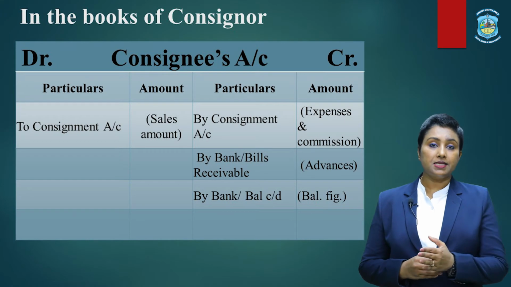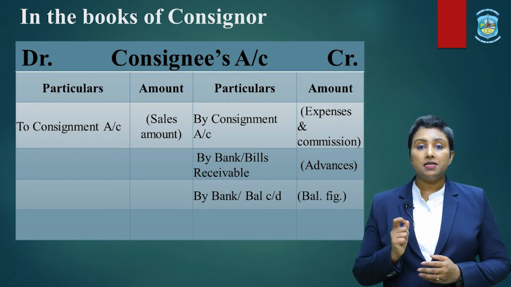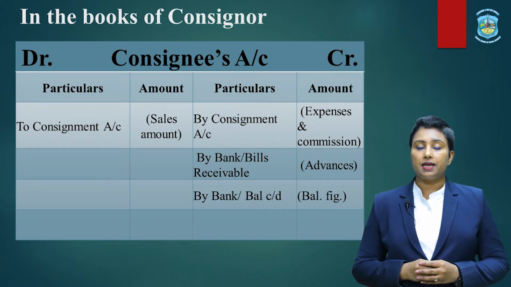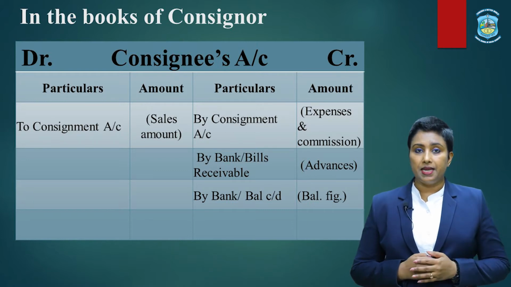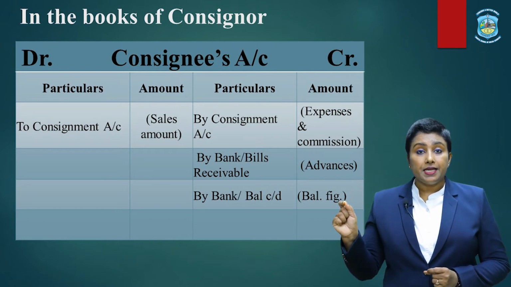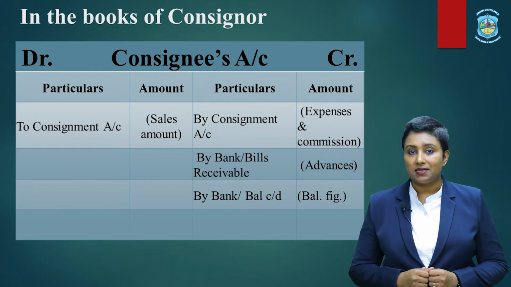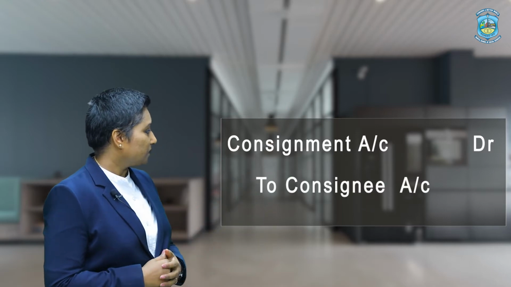Now, coming to the credit side of the consignee's account, first thing we record are the expenses incurred by the consignee and also the commission charged by the consignee. Now, this is the amount which the consignor owes to the consignee. Therefore, for this particular amount, consignee stands as a creditor to the consignor. That is why consignee's account is credited. Now, you all must be wondering what shall be the journal entry for this. Well, the journal entry for this is consignment account debited to consignee.